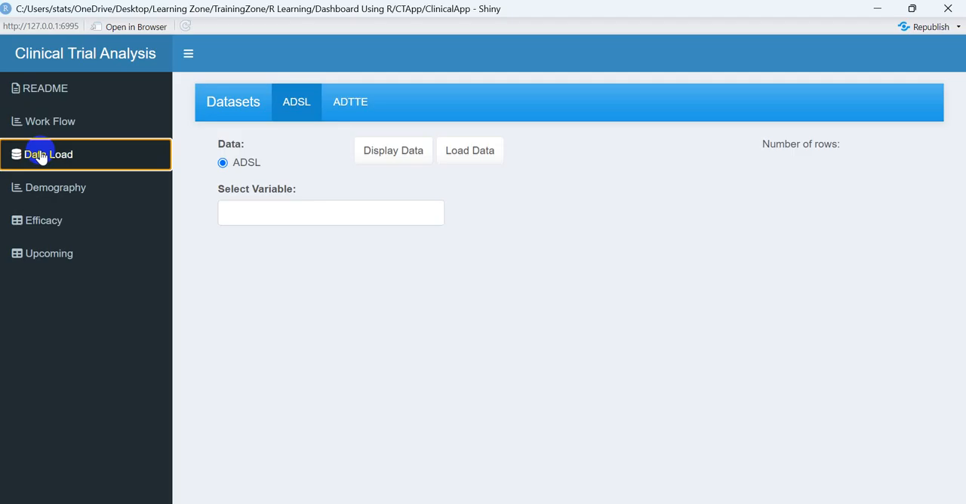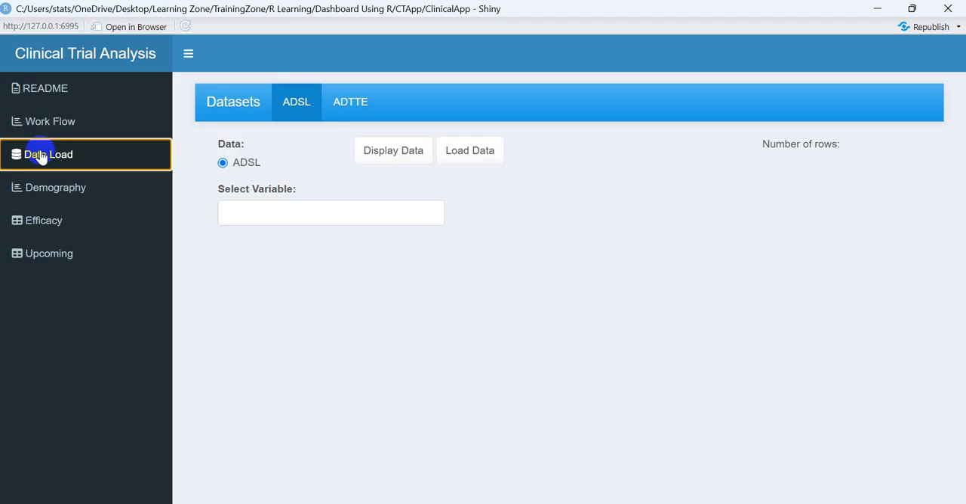The SDTM dataset is the broader category, and the ADaM dataset is basically a dataset which is directly utilized for the analysis. So the nomenclature always starts with A. ADSL means analysis dataset at subject level. Similarly, ADTTE means analysis dataset for time to event based analysis. So in this app, our Sunny app, we have worked on two datasets, ADSL and ADTTE.